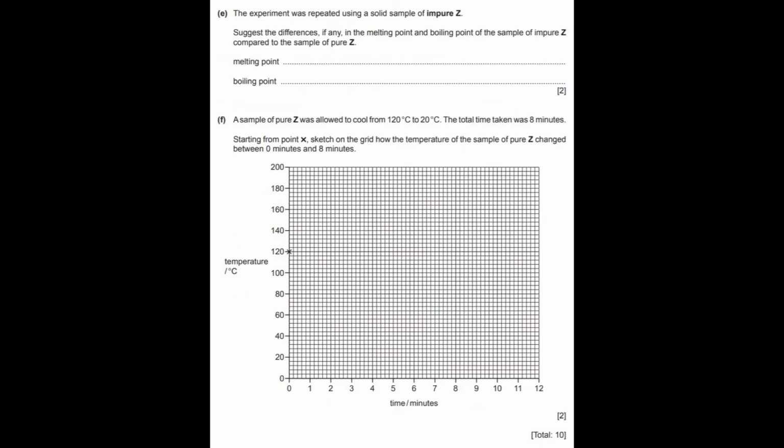Part E, the experiment was repeated using a solid sample of impure Z. Suggest the differences, if any, in the melting point and boiling point of the sample of impure Z compared to the sample of pure Z. Melting point and boiling point.